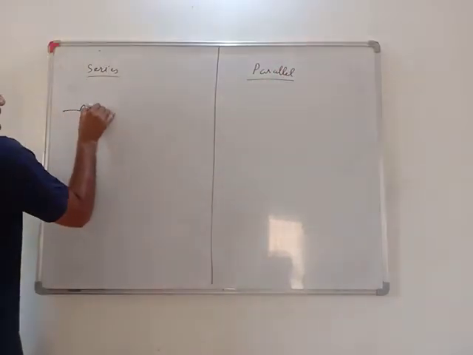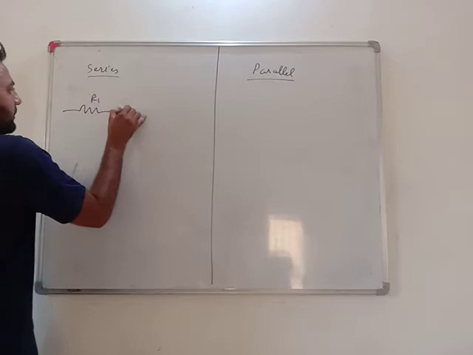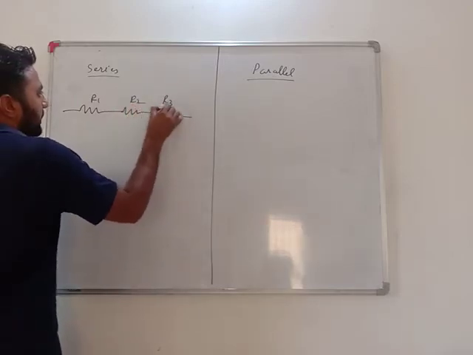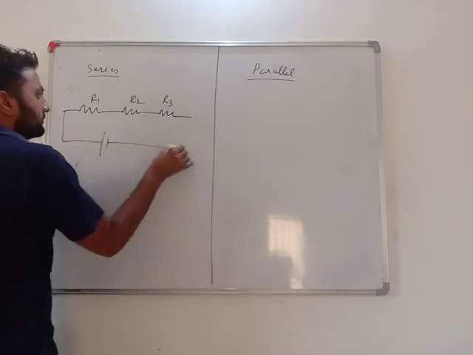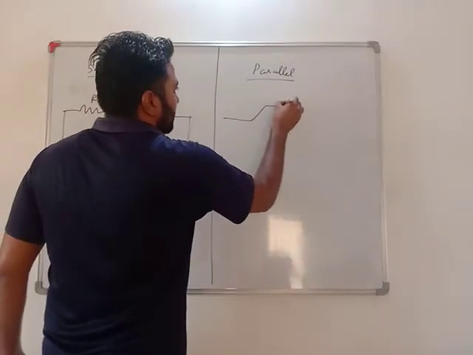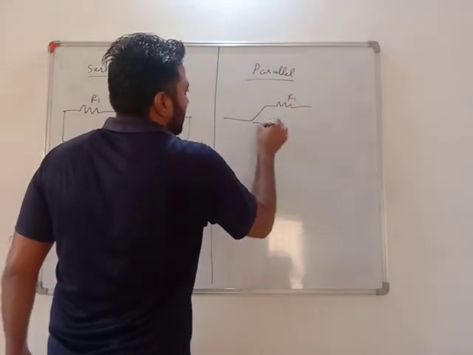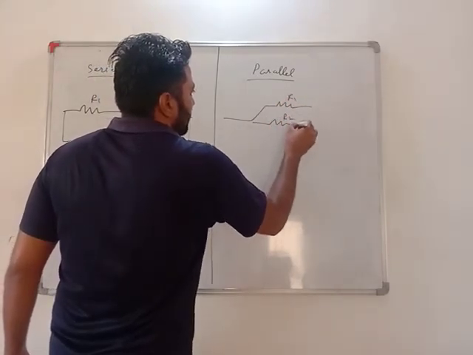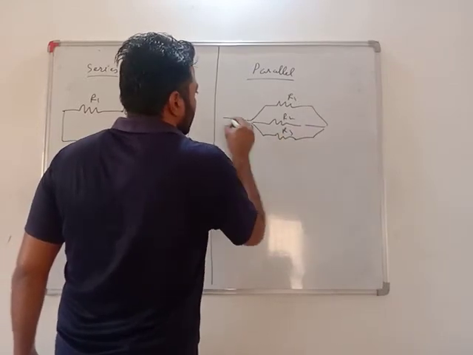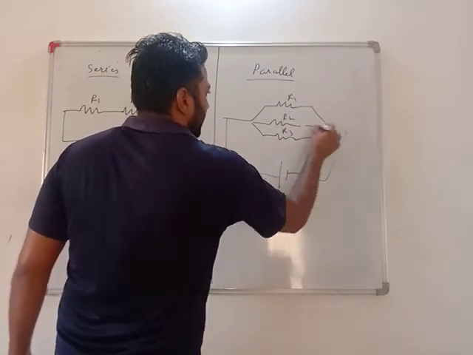See my dear students, if this is R1, this is R2 and this is R3, and this is parallel R1, R2, R3.